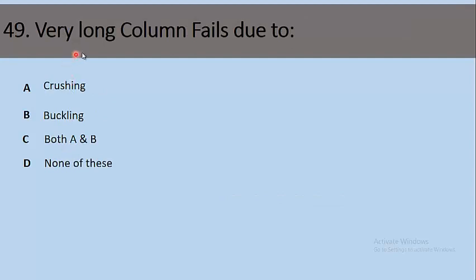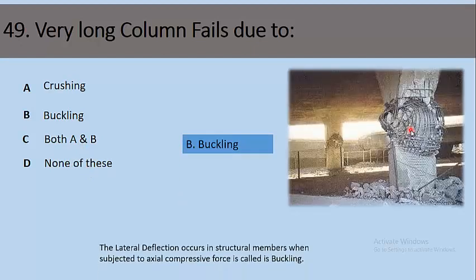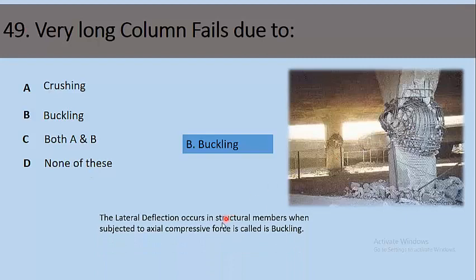Question 49. A very long column fails due to, option A, crushing, B, buckling, C, both A and B, and D, none of these. So the right option for this is buckling, which occurs due to lateral deflection. The lateral deflection that occurs in structural members when subjected to axial compressive force is called buckling.